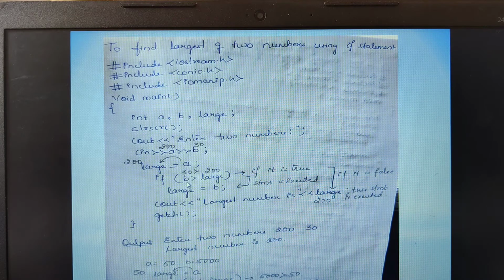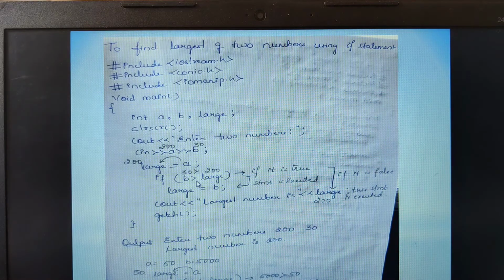Right now the b value is 200. Whether 200 is greater than 30? Yes, my condition is satisfied. So the value of b will be moved into the variable known as large. Now large consists of what number? Large consists of the value 200 now. Therefore this true statement will be executed, and then the control goes to the next statement, cout the largest number is, and it will print 200 as the largest.